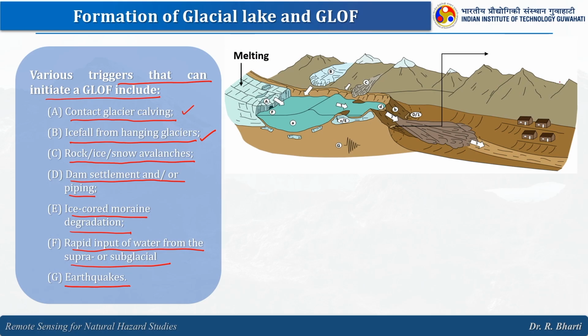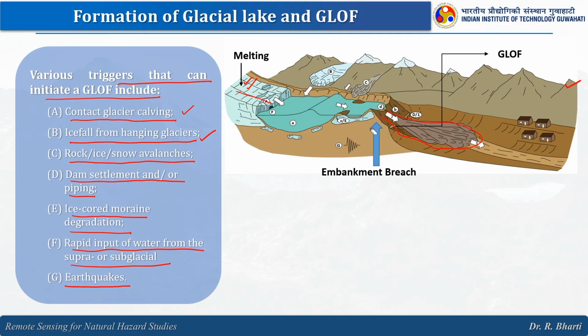So, here you can see this particular conceptual diagram beautifully explains the process. So, what is happening here? This is the melting zone. So, it is melting and slowly it is feeding this particular glacial lake, right, and then it is coming to the fluvial channel. Now, here if there is a breach at this particular point, what will happen? The GLOF can be seen here, right.